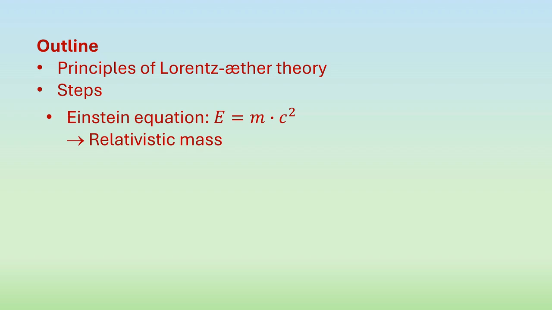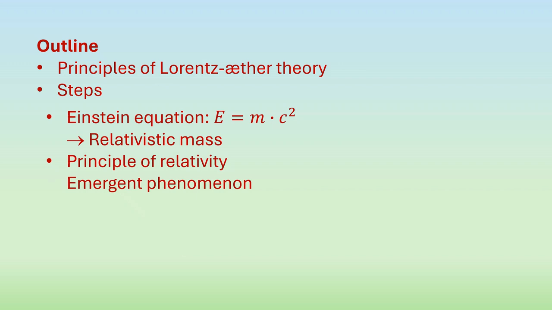First of all, the Lorentz-ether theory must follow the equation E equals mc squared. Because we don't adopt the Minkowski space, we can use this equation both for objects at rest and for objects in motion. This will lead to the concept of relativistic mass.